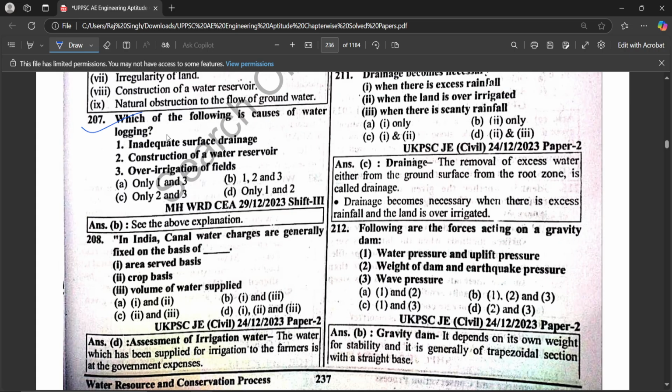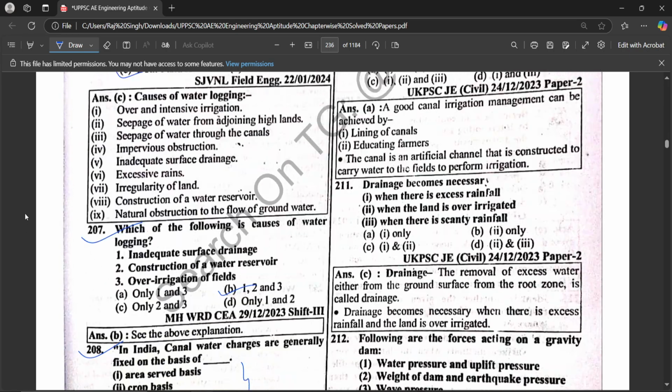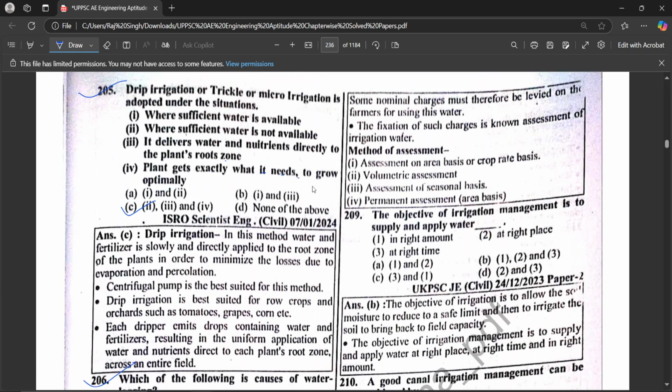Which of the following is a cause of water logging? Requiring surface drainage, construction of water reservoir, over irrigation. Hence, both statements are correct. Next, in India, canal water charges are generally fixed on the basis of area, season, crop basis, or volume of water supplied. Hence, all statements are correct. Next, the objective of irrigation management is to supply and apply water in the right amount, at the right place, at the right timing. All the statements are correct.